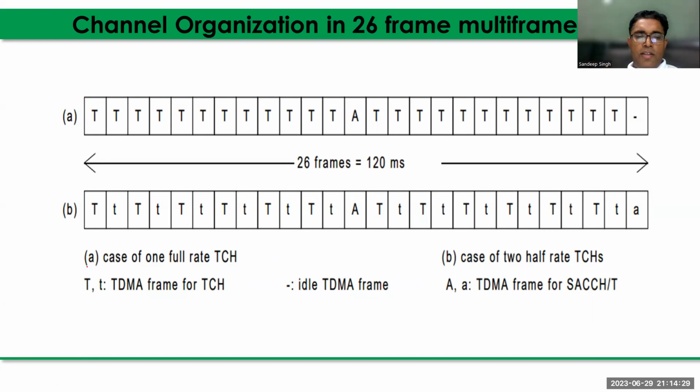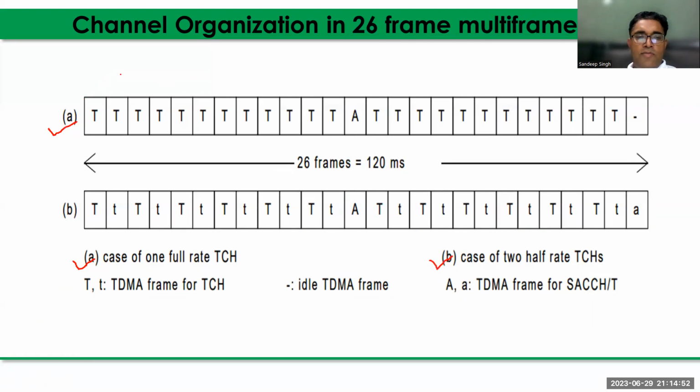In the full rate, there are two cases. Case one is the full rate channel structure, and case two is for half rate. When there is a half rate traffic channel, what is the structure of the burst? How are they transmitted in the 26 frame multi-frame? It is very important, right? First we will discuss the full rate.